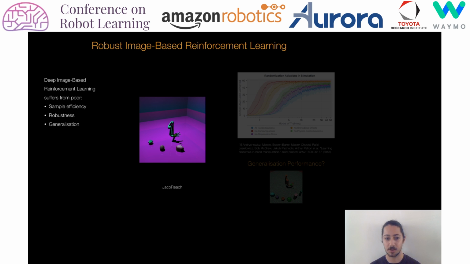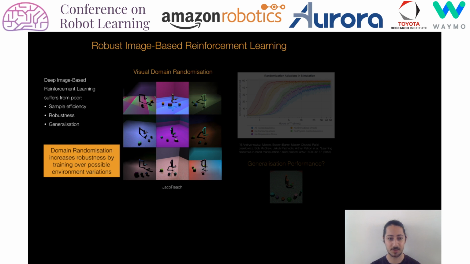Consider JacoReach, a domain introduced in this work, where the task is to reach the diamond-shaped object, here on the left, in the presence of distractors. Suppose we wish to become invariant to environmental changes that may be encountered during deployment, such as the camera angle and textures. Traditional visual RL would not be robust to such changes. Visual domain randomization adds robustness by randomizing visuals during training with the aim to hopefully cover all variable aspects of the environment that may be encountered.